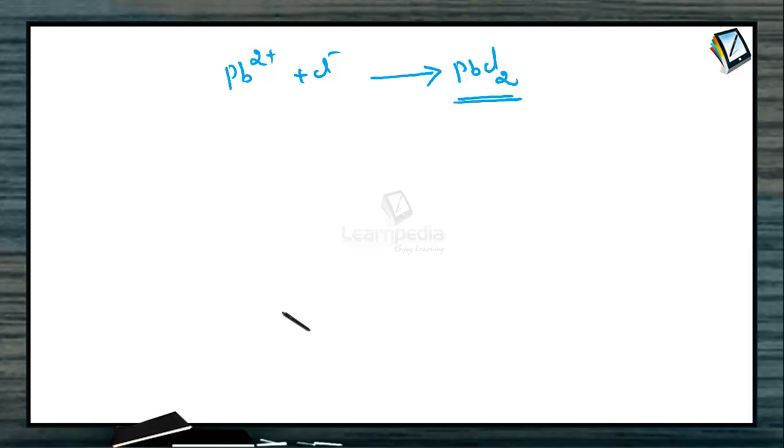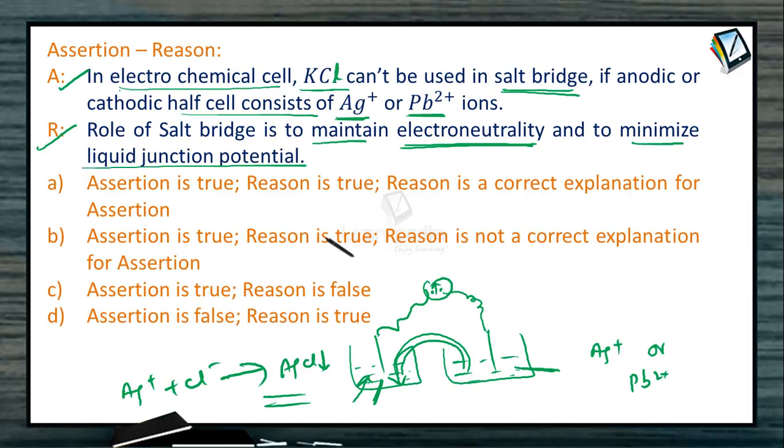But in fact, we know that the role of the salt bridge is to bring about the neutrality of the electrolyte and thereby allow the flow of current to be continued, and to minimize the liquid junction potential. So the reason given cannot explain the assertion. Assertion is true, reason is true, but reason is not the correct explanation. Therefore, we cannot go for A.